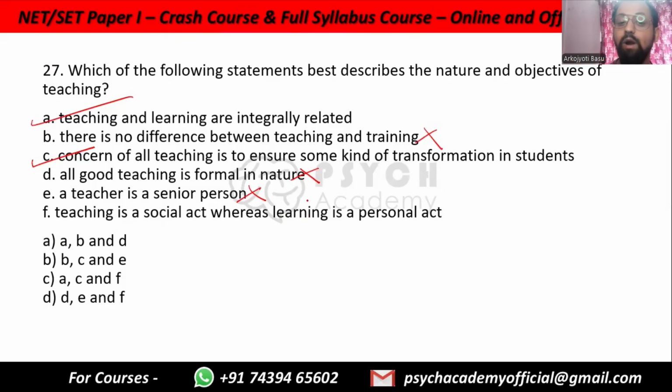Teaching is a social act whereas learning is a personal act. Exactly. Because social means other people are involved. Teaching cannot happen by itself. Teaching requires the presence of a student. But learning, that can happen by itself. So A, C and F. Option C.